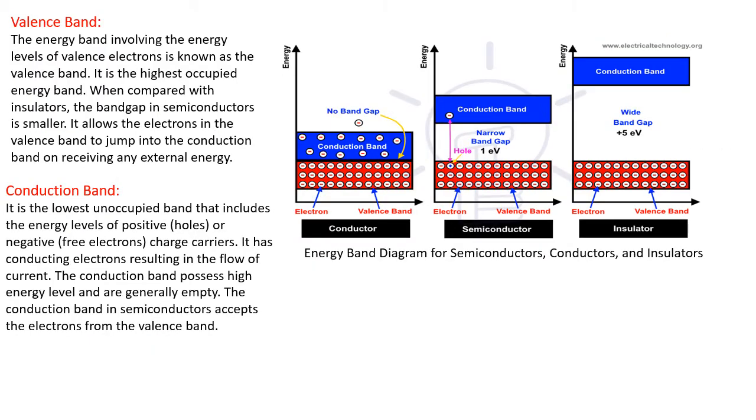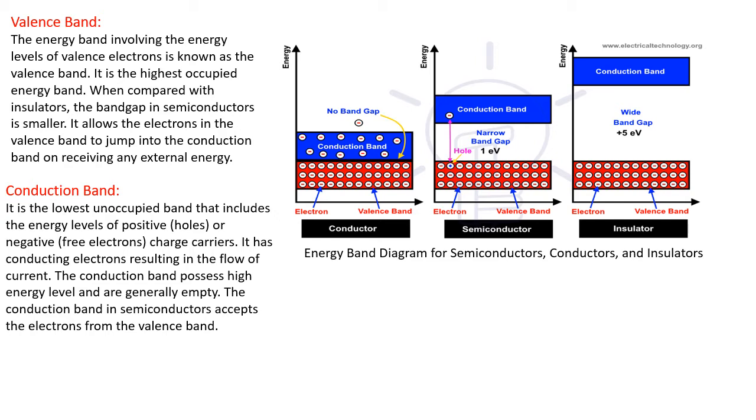Here is the clear vision for the valence band and conduction band. Now we reconfigure or redefine the conductor, semiconductor and insulator based upon their energy level or band gap theory. First we will see what a valence band is and what is meant by a conduction band. As shown in the figure, the energy bands involve energy levels. Energy bands are nothing but energy levels.